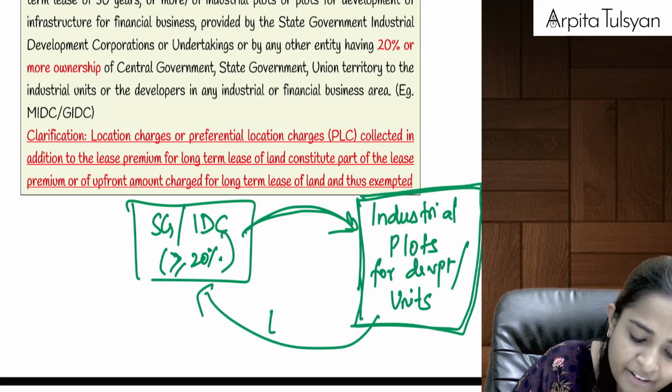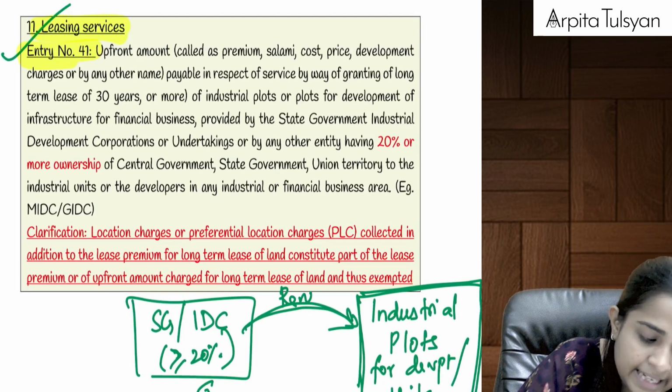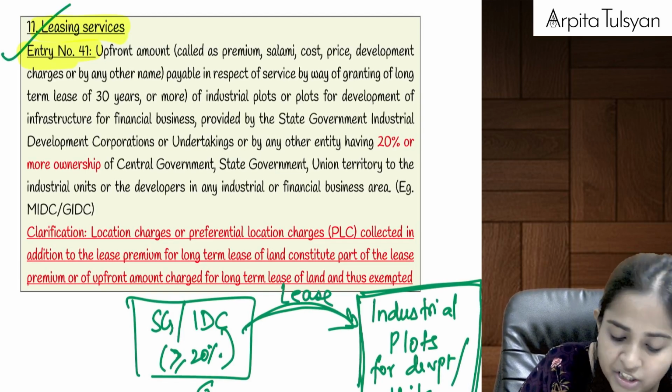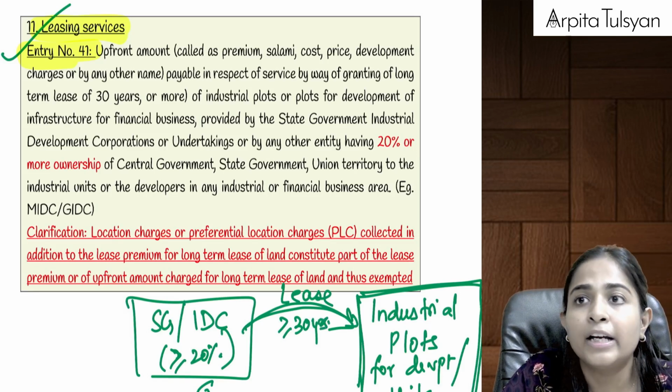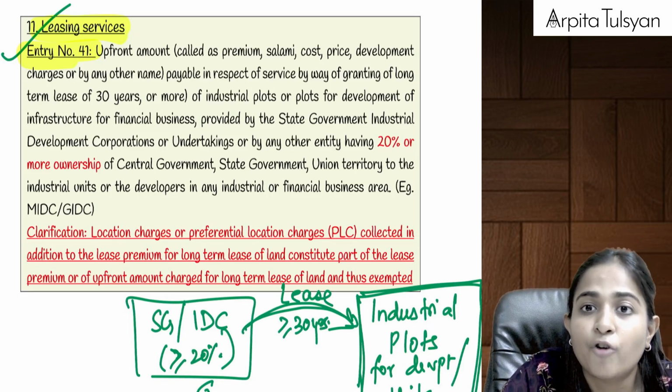For that, they are giving us some lump sum amount, some rental, some premium, etc., and we have given them on lease. Okay, we have given them on long-term lease, which is going to be for more than or equal to 30 years. Example, area belonging to the industrial development corporations, right? Just like in Maharashtra, we have got MIDC.